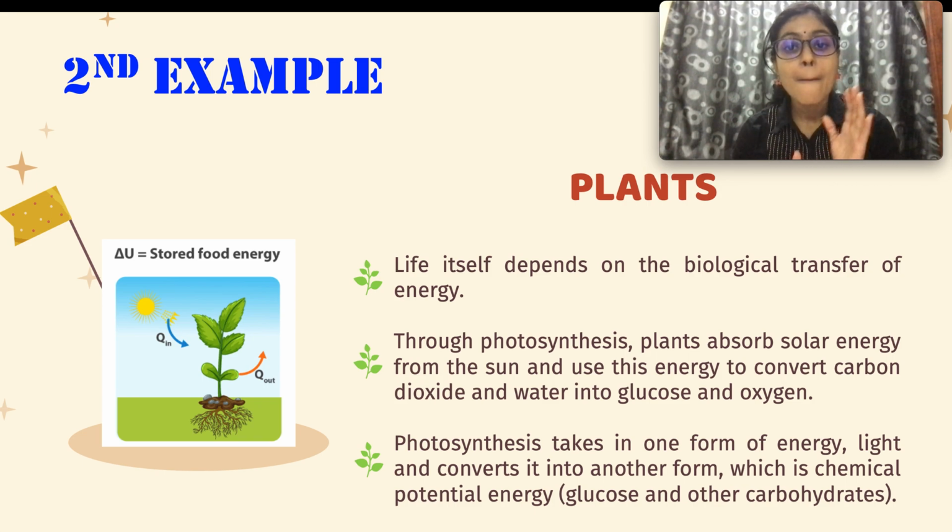Chemical energy is the glucose, starch or carbohydrates that the plants produce. So the transformation of energy happens here from light energy into chemical energy. That is also one of the examples of the first law of thermodynamics.